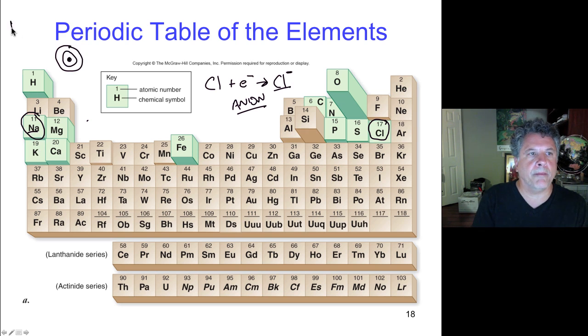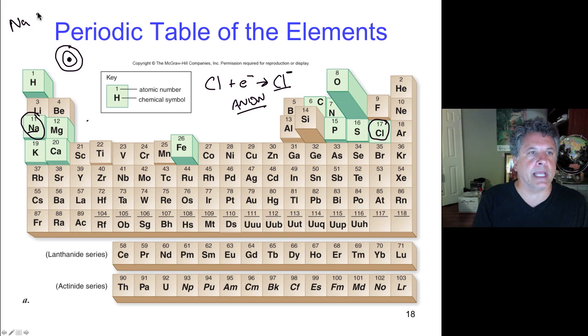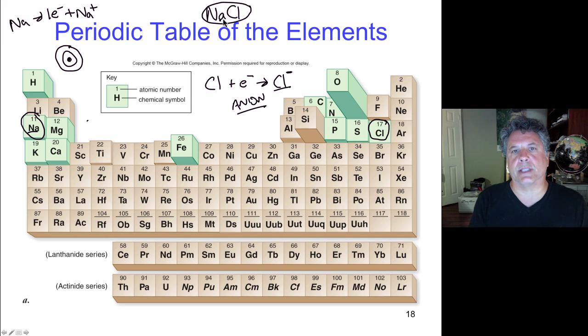So sodium can dump an electron, and it then has a single positive charge on it because it has one more proton than it does electrons when it does that. And we'll look at this in a minute. We'll look at sodium chloride, table salt, and talk about the way that table salt actually bonds.